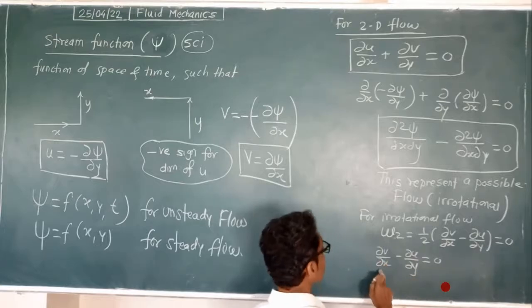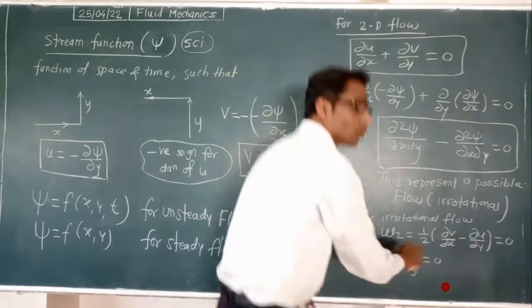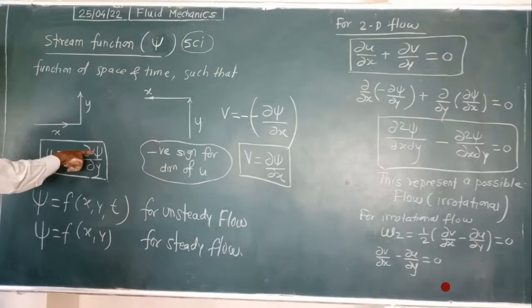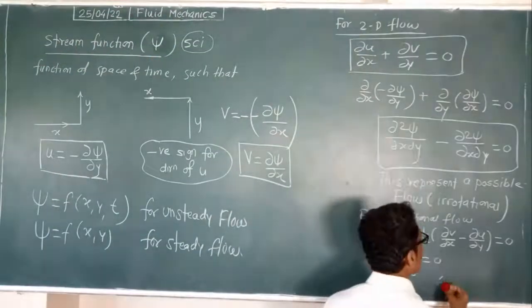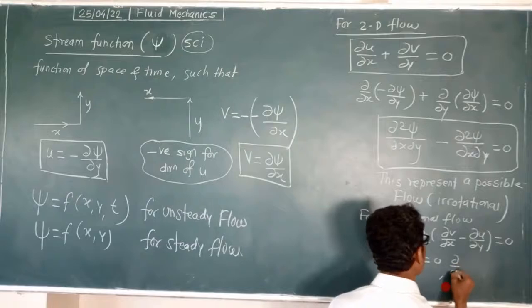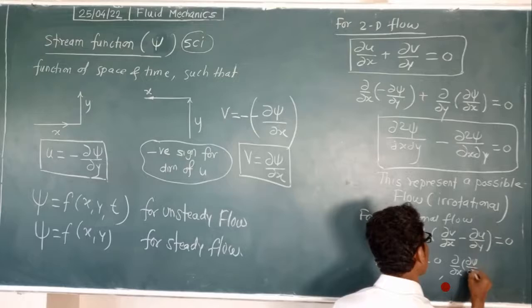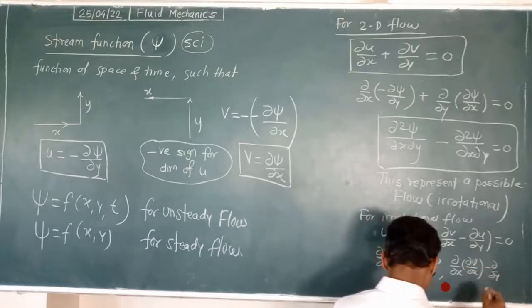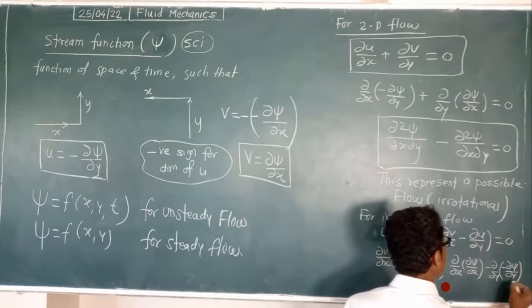Here now we will put v and u as expressions. v is equal to delta psi upon delta x and u is equal to minus delta psi upon delta y. By putting that here, delta upon delta x of v, which is delta psi upon delta x, minus delta upon delta y of u, which is minus delta psi upon delta y, is equal to 0.